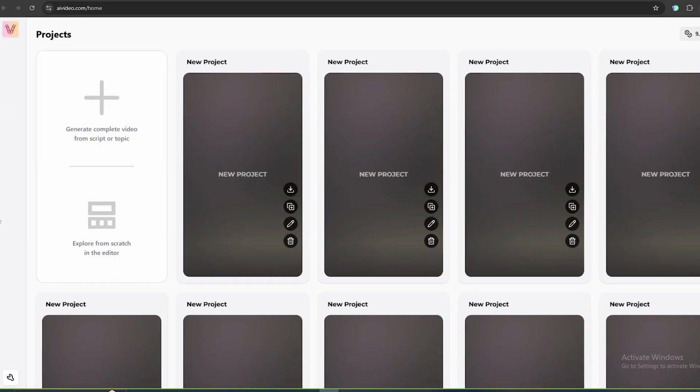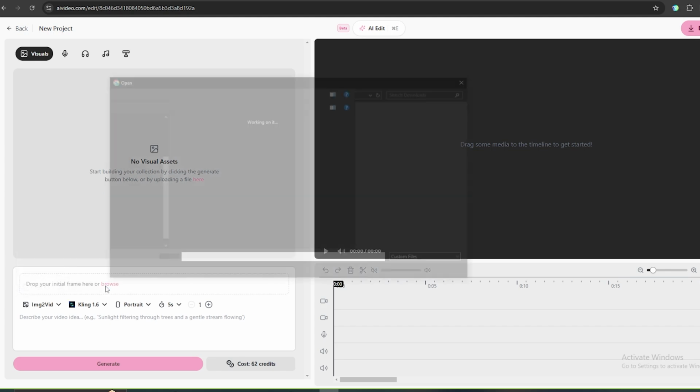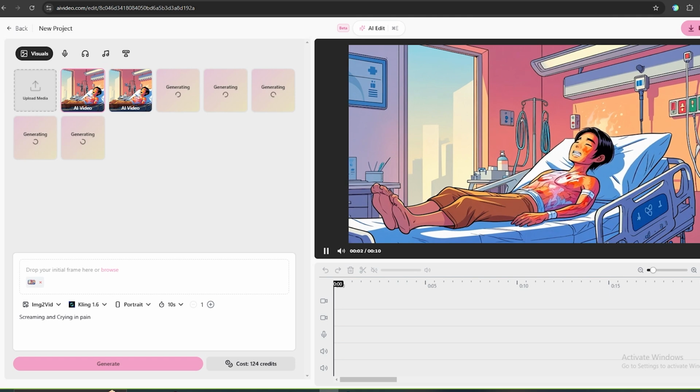What you need to do is, once you activate your account, you need to open a new project like this. As you can see here, you can generate videos with just a text or an image. You need to select this Kling 1.6 AI model and select this image to video option. Now you need to upload the image you want to animate to here. Then just type the details here. This process may take around 5 minutes, and you can convert all of your images to a stunning animation like